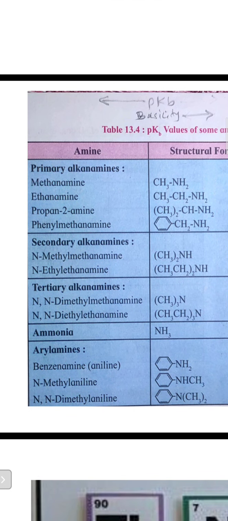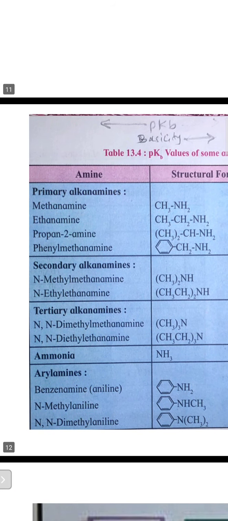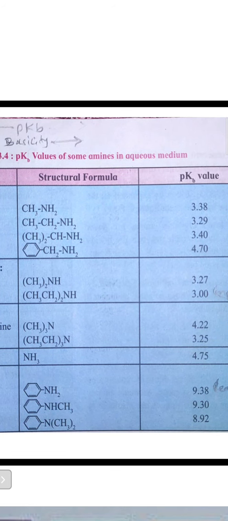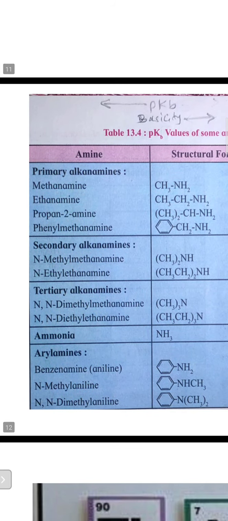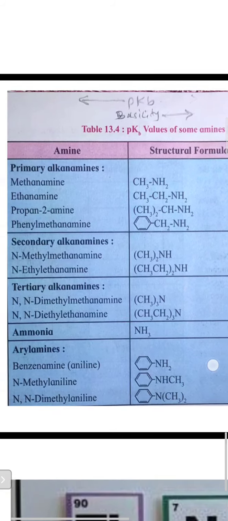Among tertiary alkanamines, N,N-dimethylmethanamine, (CH3)3N, has 4.22, and N,N-diethylethanamine, (CH3CH2)3N, has 3.25. Later on, ammonia has the 4.75 pKb value.